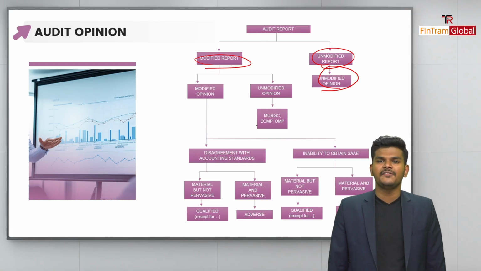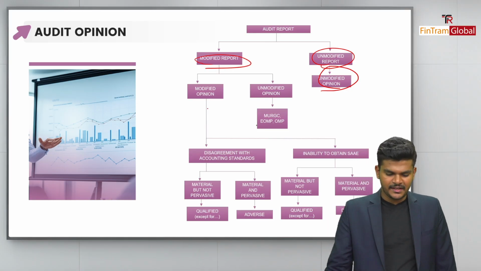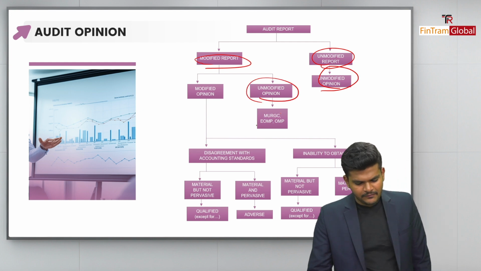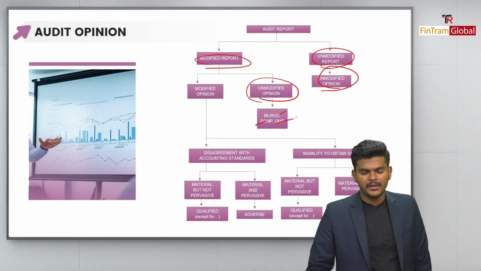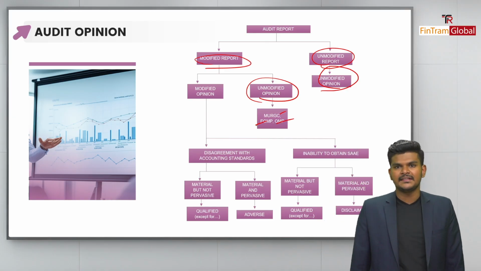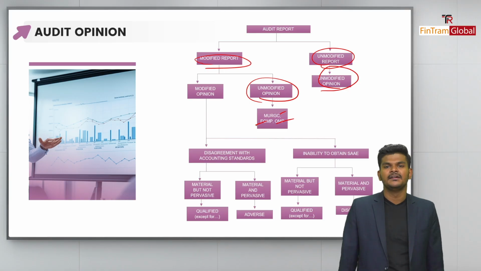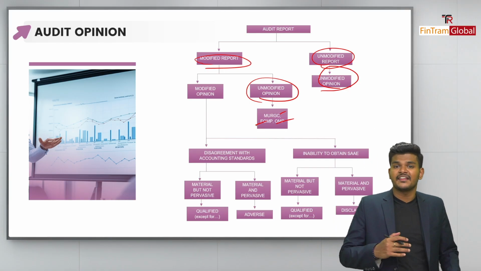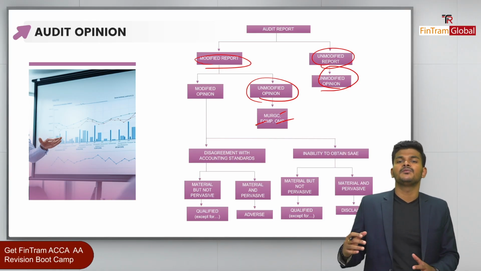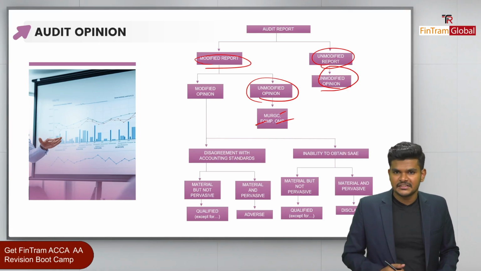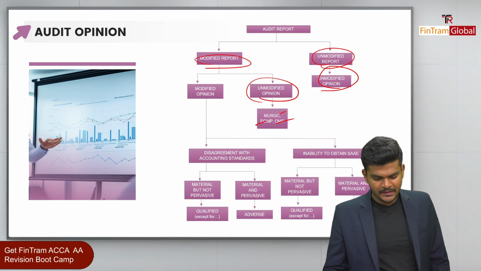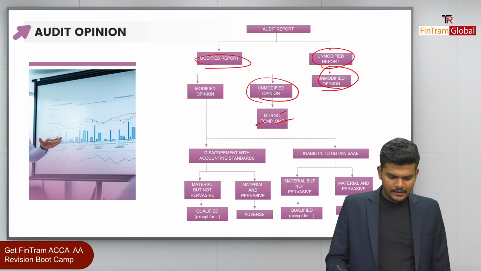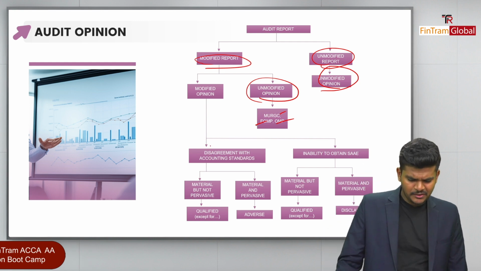Now, moving on to the next one, we have the modified report. Okay, folks, so when it comes to a modified report, what's the idea? There are two situations, right? A modified report can contain an unmodified opinion. How is that? Because it will also have either an MURGC, EOMP, or OMP paragraph. Okay, folks, so let's say that the company is not a going concern, right? Then this particular situation will apply. So we will be providing an unqualified opinion because there is nothing wrong, but there is something that we wanted to point out to the users of the financial statements. Okay, folks, that's basically the idea. That's what the MURGC, EOMP, and OMP paragraphs would indicate, right? Of course, there are other factors as well, but that's what this second situation is.